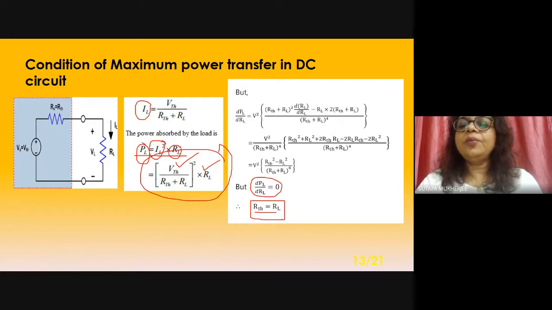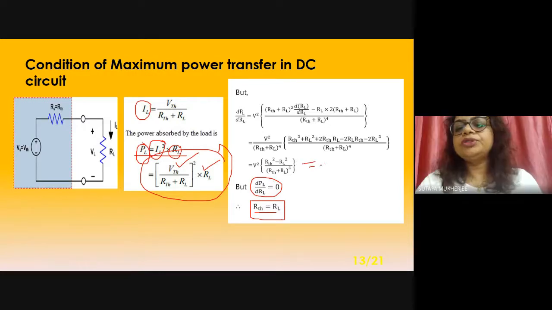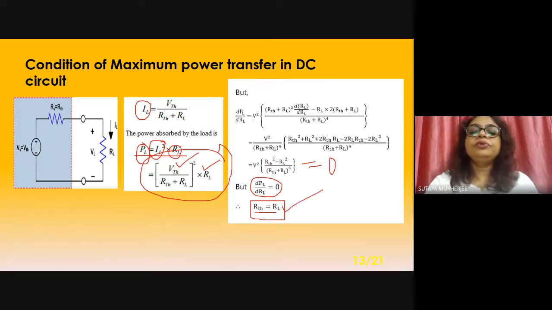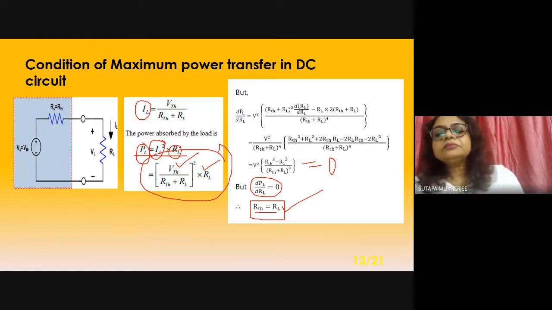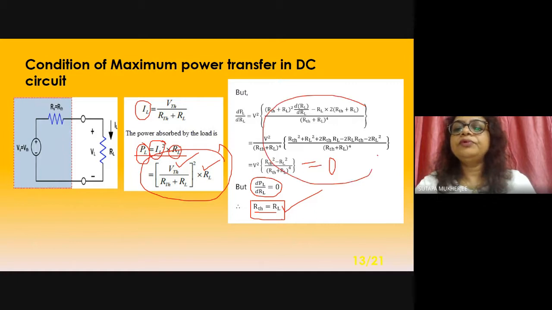Then take the common of this, and ultimately if you put it equal to 0, then what will happen? RTH will be equal to RL. Fine. You have to do the calculation. This is your part, you have to do it.